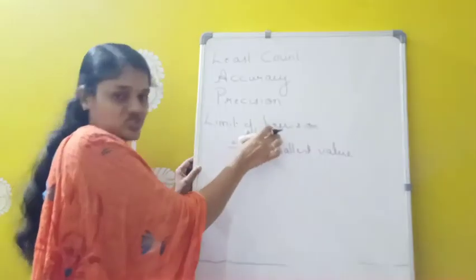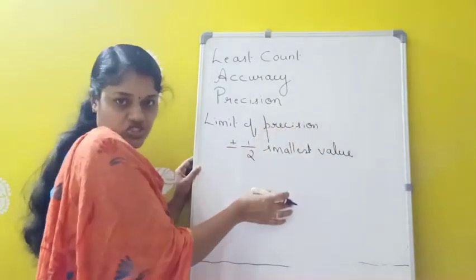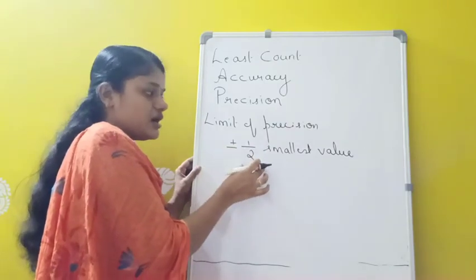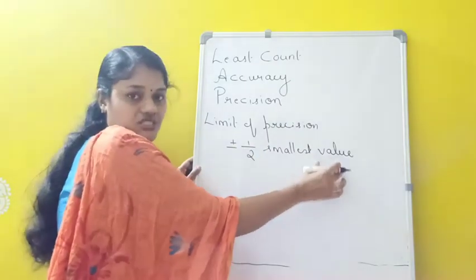So this limit of precision for measurement using any measuring instrument is given by plus or minus half of the smallest value that can be measured using that instrument.